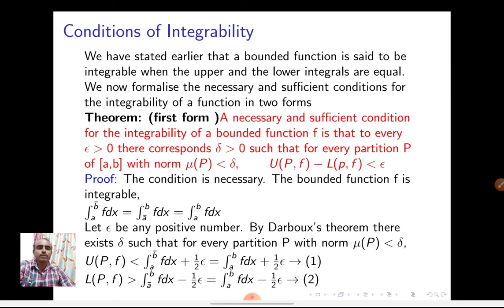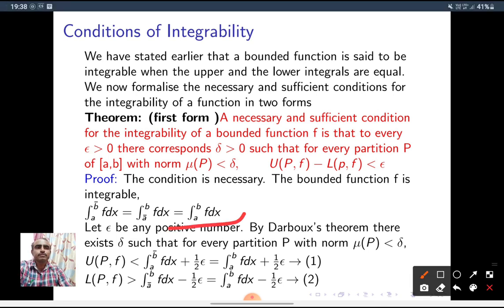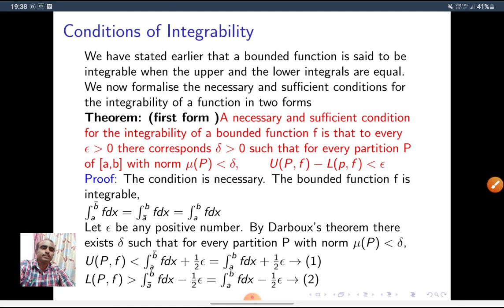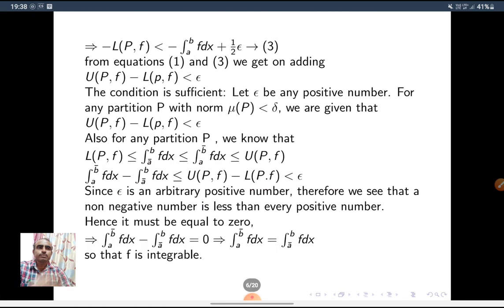Since f is integrable, the upper integral equals the integral A to B f dx, so this is the integral A to B f dx plus 1 by 2 epsilon. The same way, LPF is greater than the lower integral minus 1 by 2 epsilon. Since f is integrable, the lower integral is also the integral A to B f dx. Take these as equation 1 and equation 2.